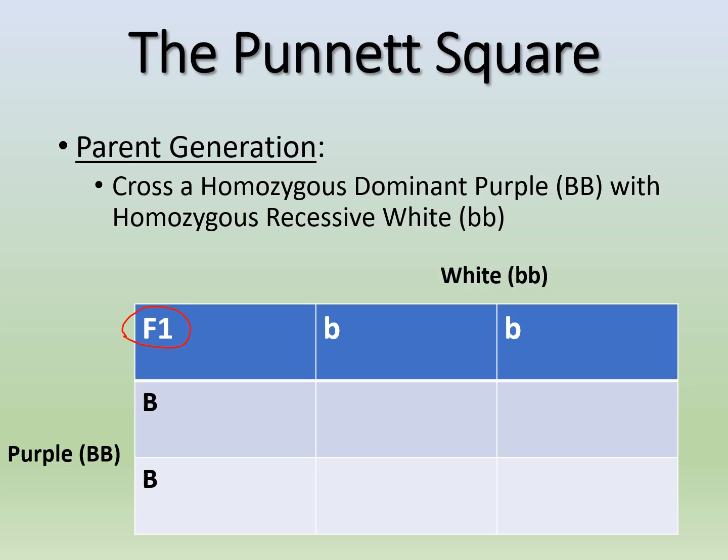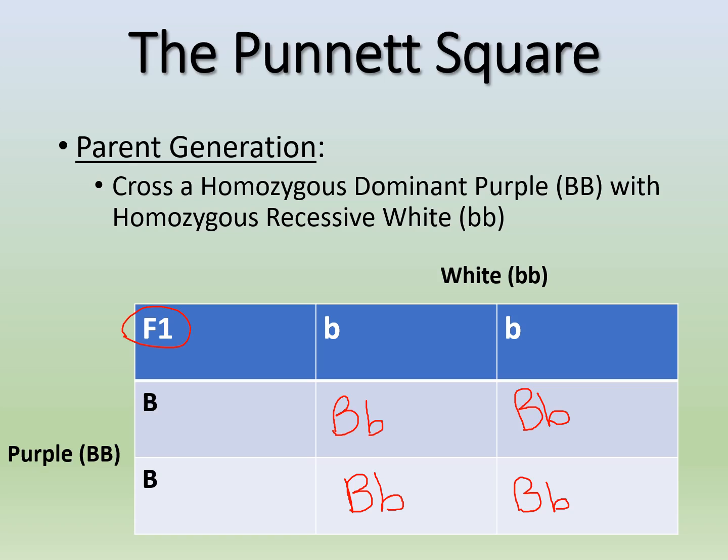Either way, you're going to get a big B from the purple on the left, so we know we're going to get a big B in all 4 squares. And same with white, you know that white is always going to throw a little b because there's no other option.